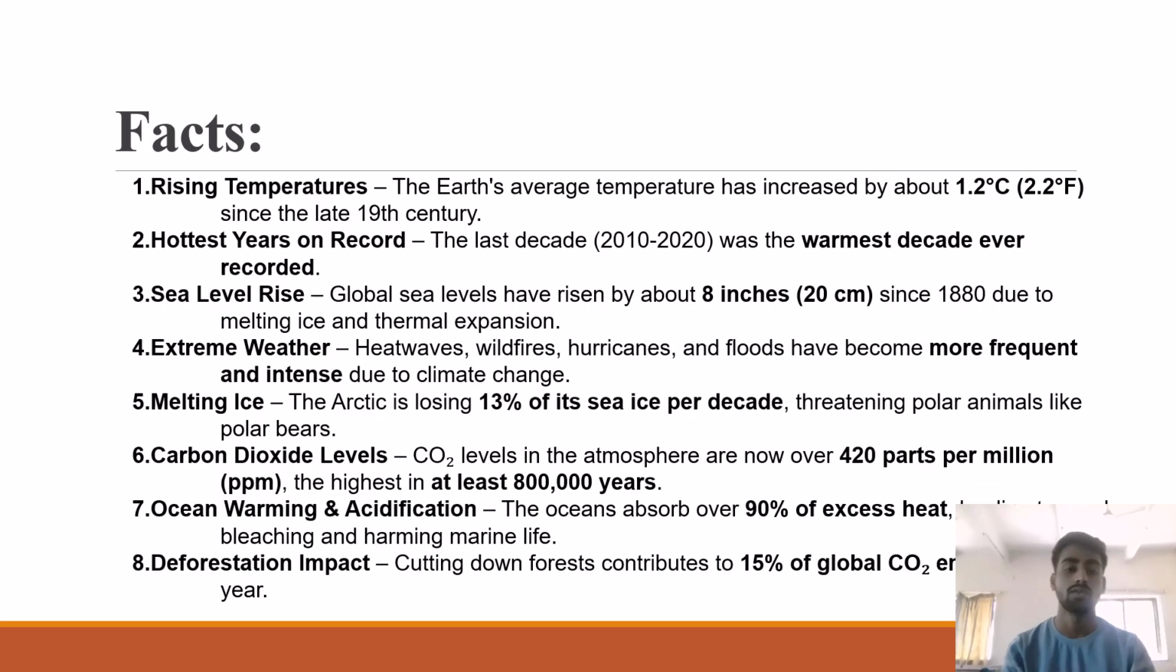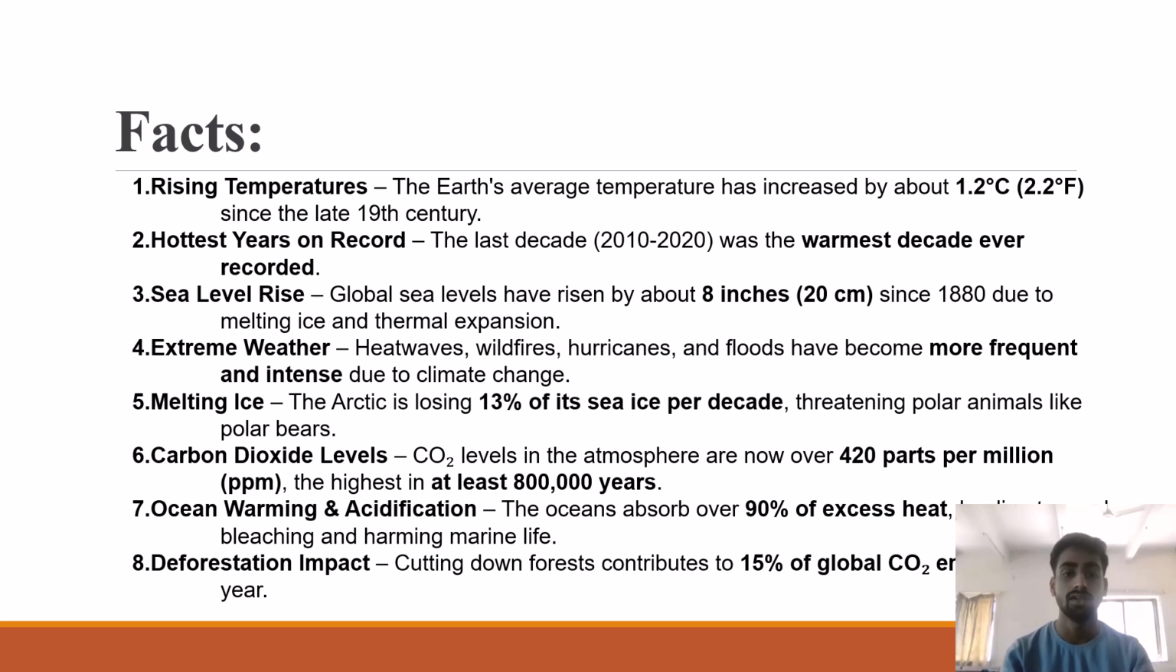So there are some facts about global warming. Rising temperature. The Earth's average temperature has increased by about 1.2 degrees Celsius or 2.2 degrees Fahrenheit since the late 19th century. Second is hottest years on record. The last decade, 2010 to 2020, was the warmest decade ever recorded. Means temperature is rising year by year or day by day.